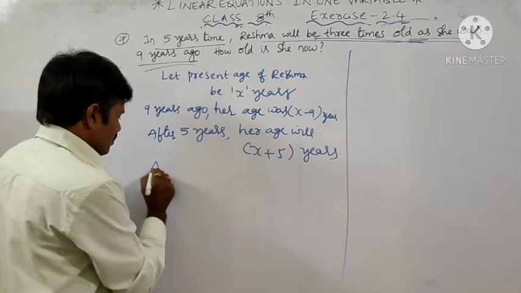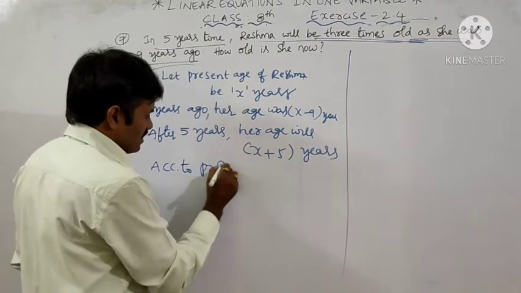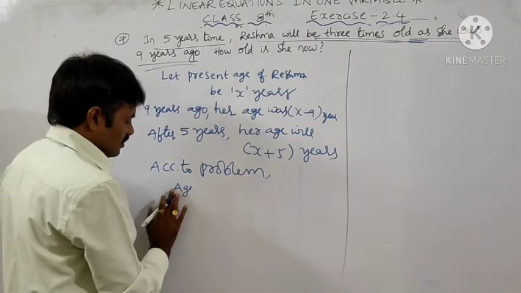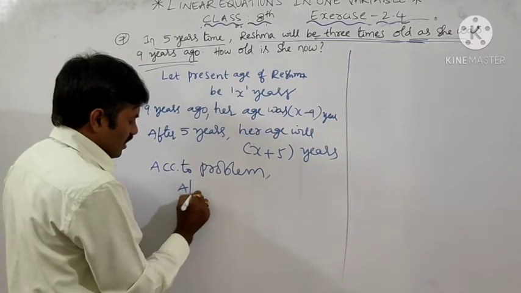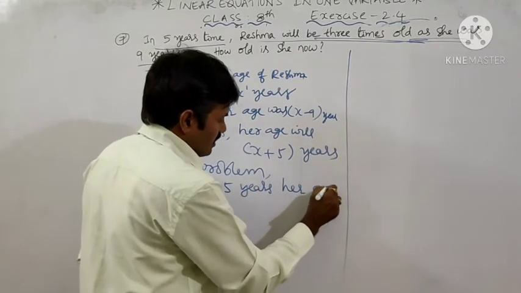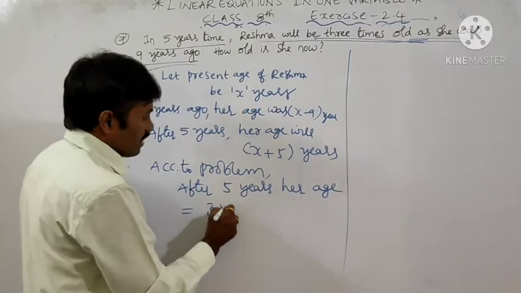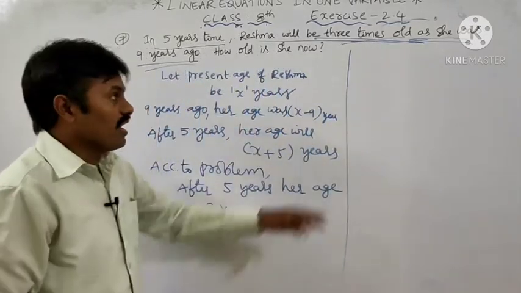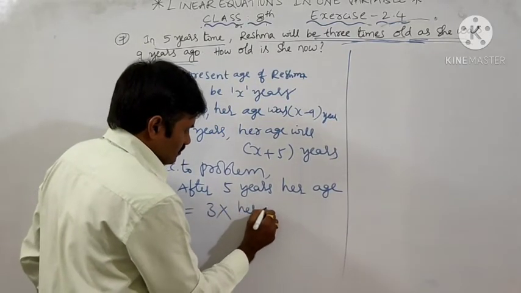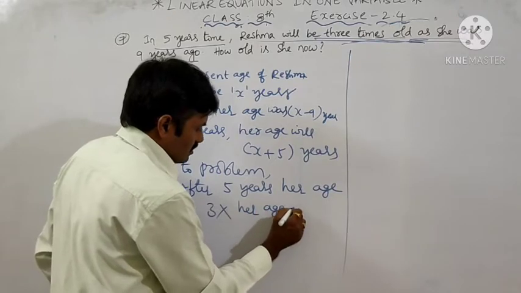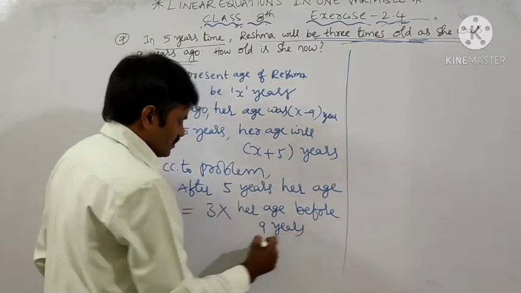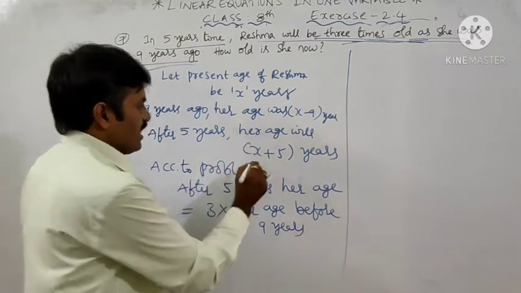That is the condition. So according to the problem, the condition, I am telling in English: after 5 years, her age is equal to 3 times as old as she was 9 years ago. After 5 years, her age is how much? x plus 5.